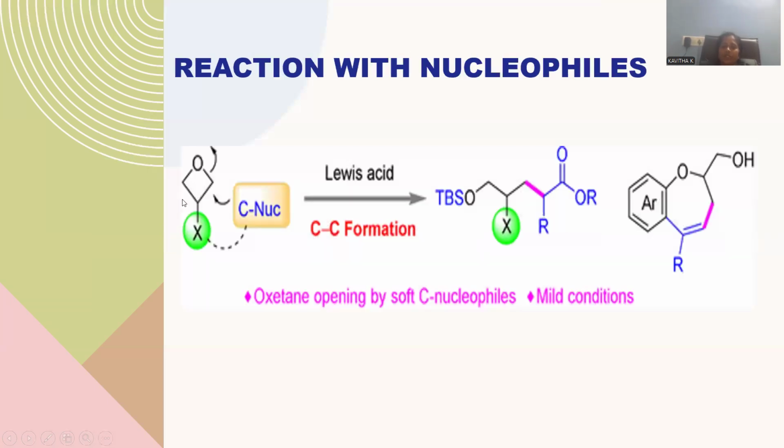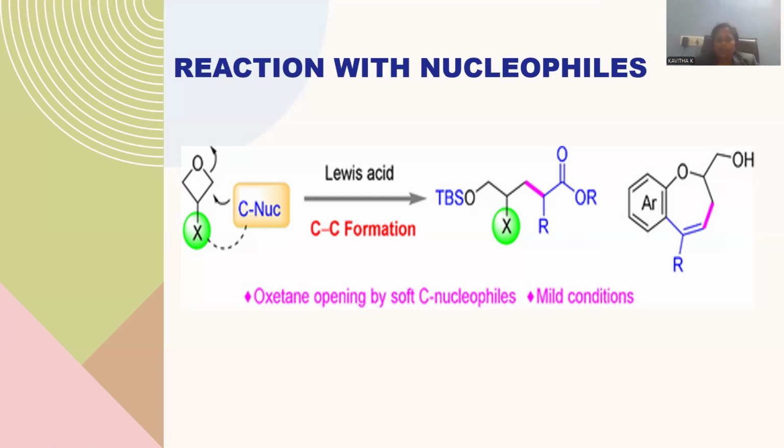And another compound was given, that is an oxetane molecule, sorry. A nucleophile has a tendency to bind with the carbon, and oxygen will take up another part of that, and subsequently ring opening reaction will be possible. Carbon-carbon bond formation: you can notice these two carbon atoms are able to bind up, and a new bond formation is observed over there.